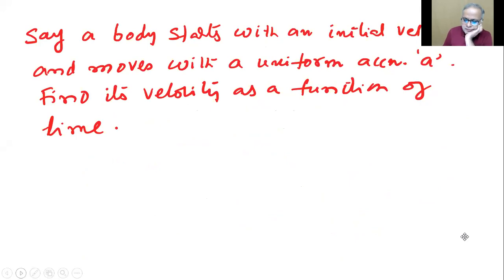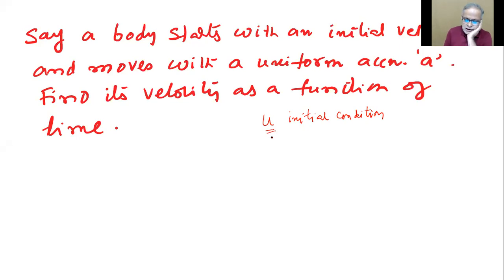Look, what are given here? Initial condition. This u is what you mean by the initial condition. That means we are told that the body starts with an initial velocity, not zero initial velocity.